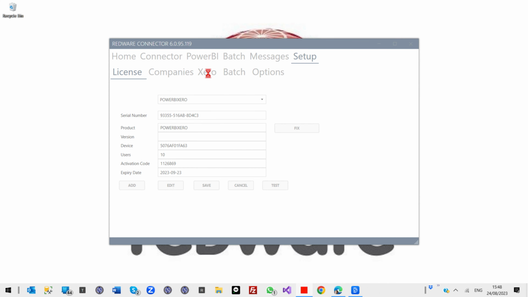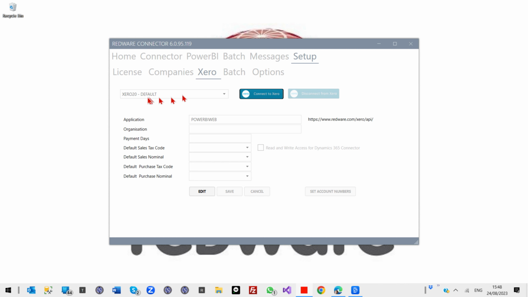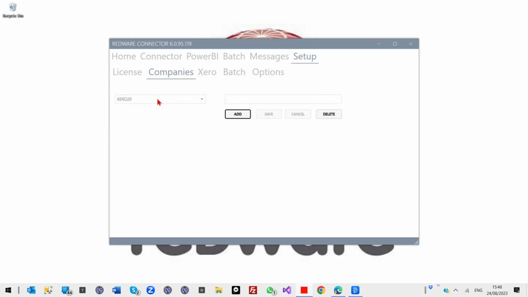And now you need to connect to Xero, which you can do here. But we're just going to pretend we've got a multi-company situation, and we're going to add US and UK companies so that we can connect to two different Xeros.